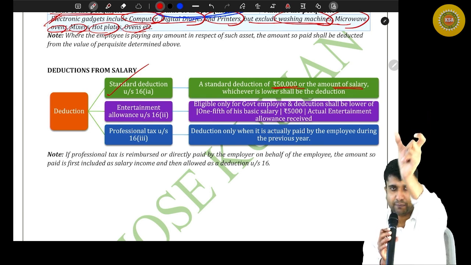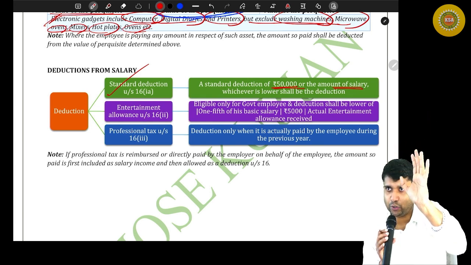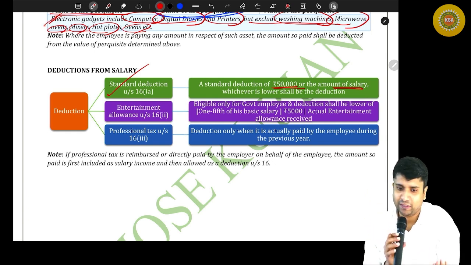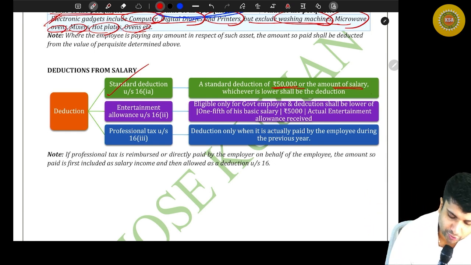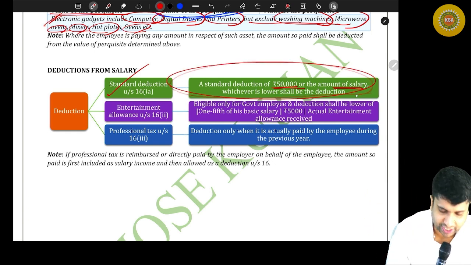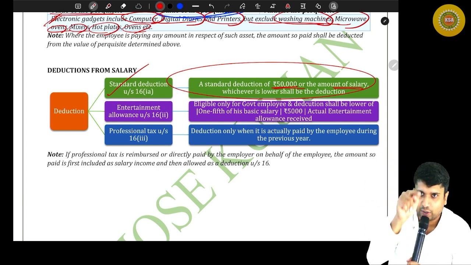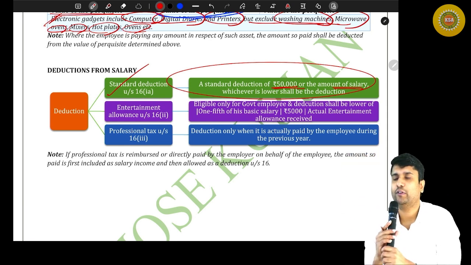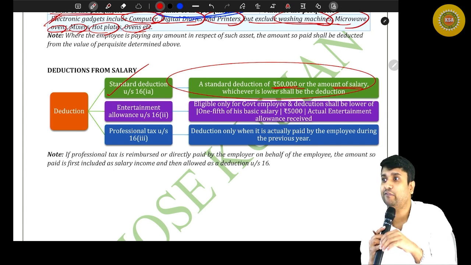Then you compute the gross salary first. Are you with me? From the gross salary, the first deduction that you should claim is what? Standard deduction. And how much is standard deduction? Either 50,000 or amount of gross salary, whichever is lower. That means if your gross salary is 40,000, don't claim 50,000 as standard deduction and don't say that it's a loss.